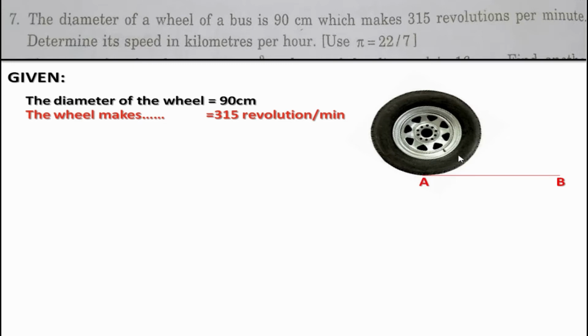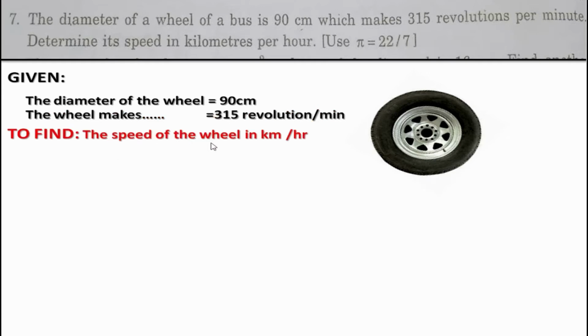I am going to repeat once more. Listen carefully. If this wheel covers a distance from A to B in one revolution, then the distance from A to B is equal to the circumference of this wheel. This was the concept. This is very simple.